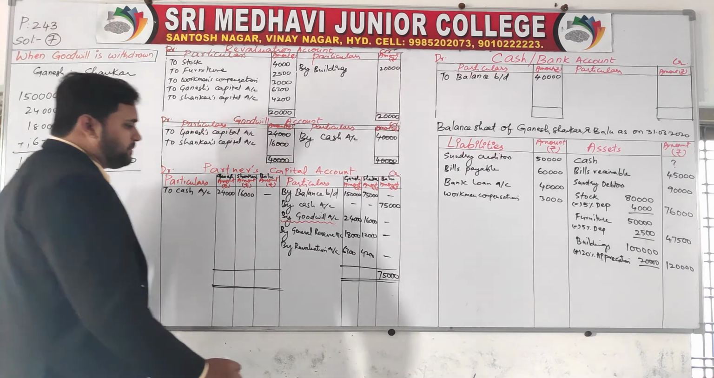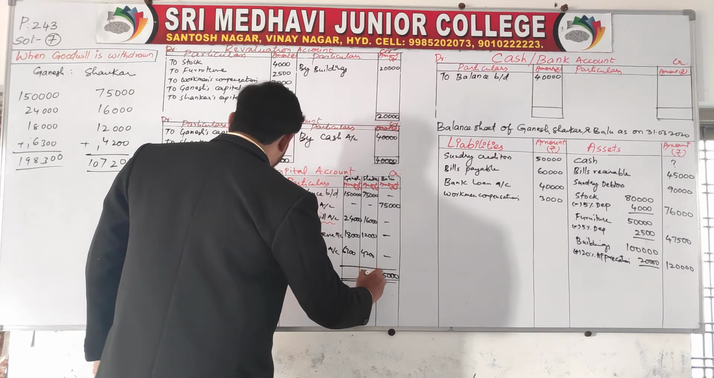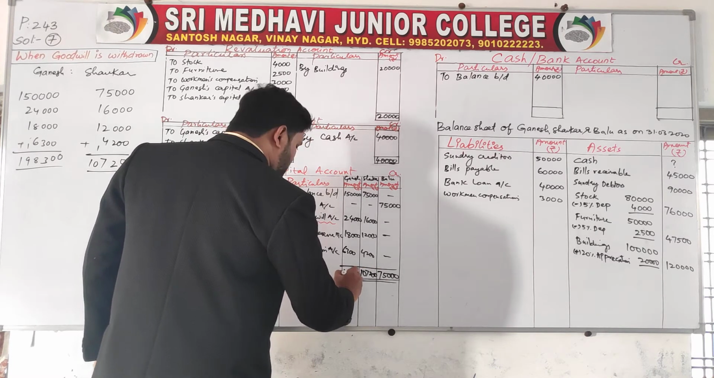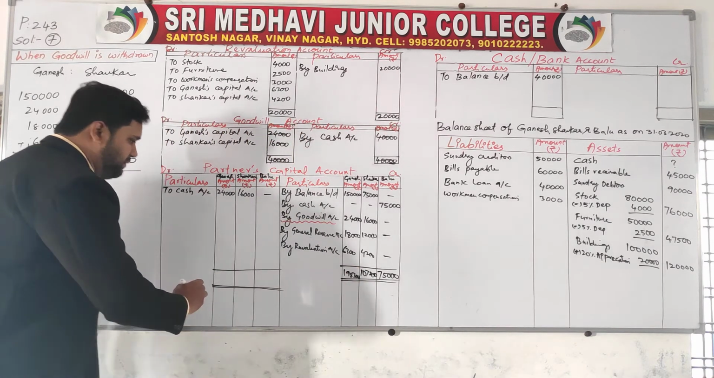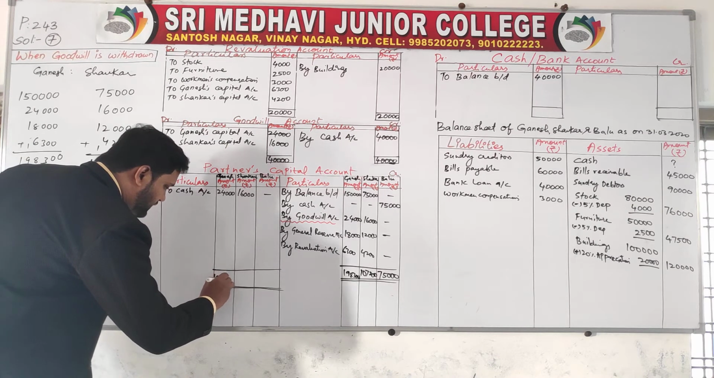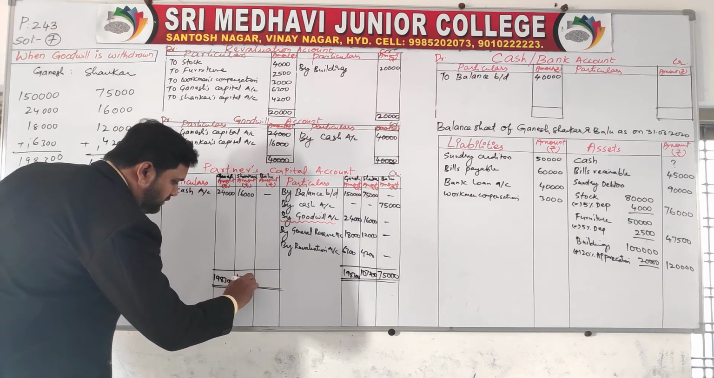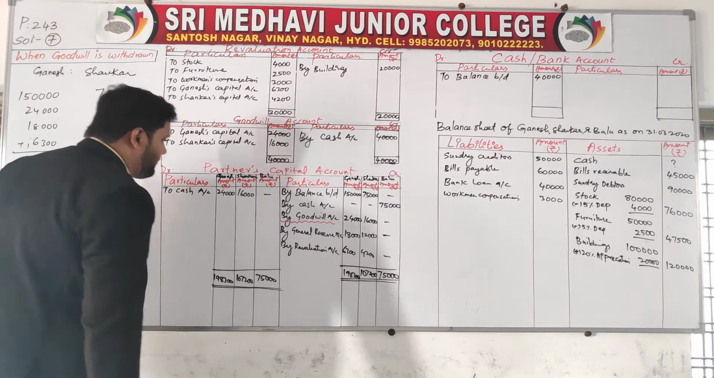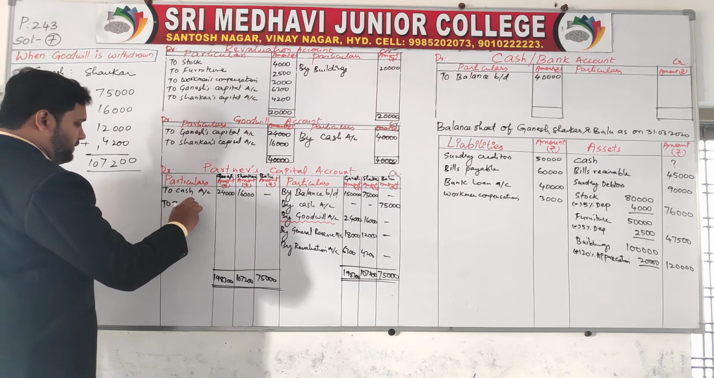1,98,300. 1,07,200. 1,98,300. Write the same here. 1,98,300. 1,07,200. 75,000. Then what is the balance carried down here?